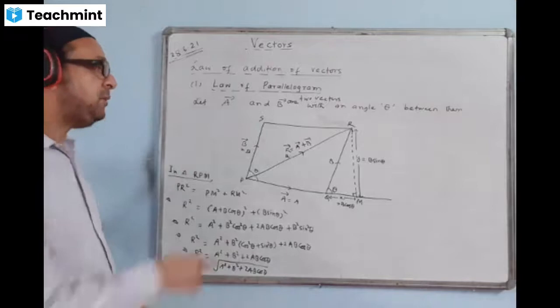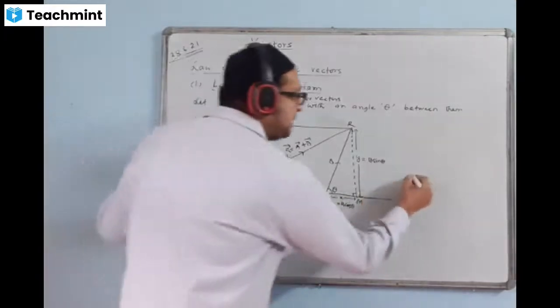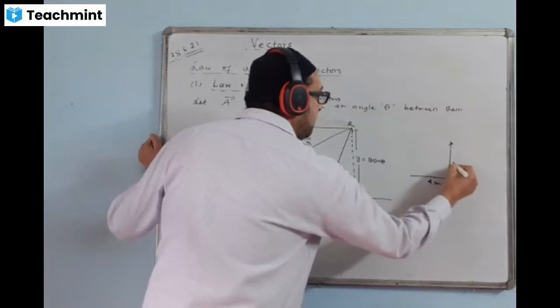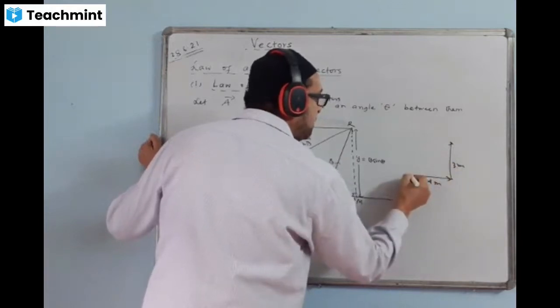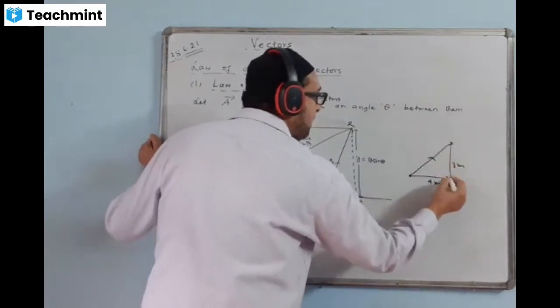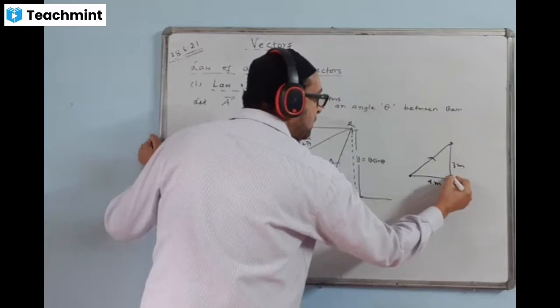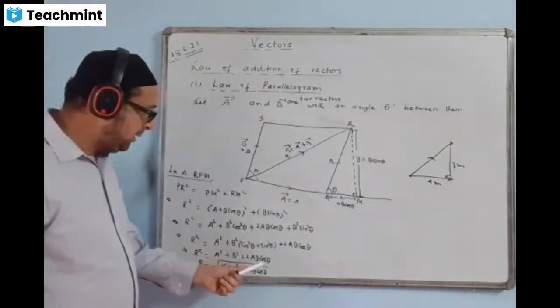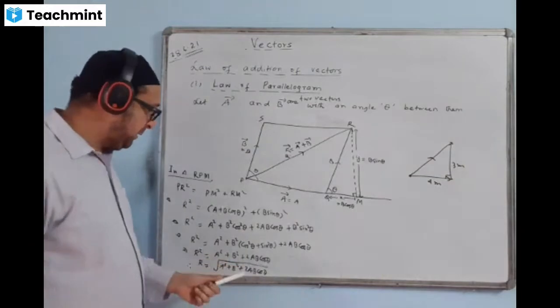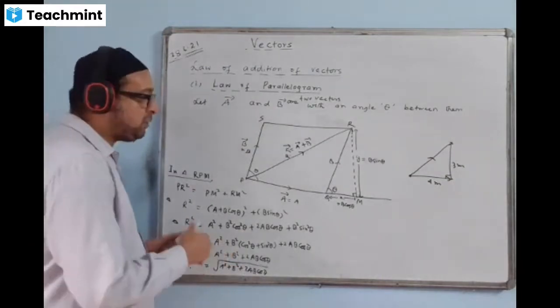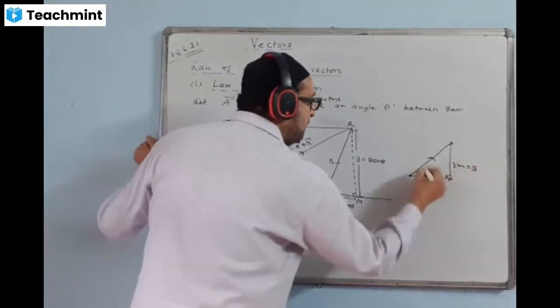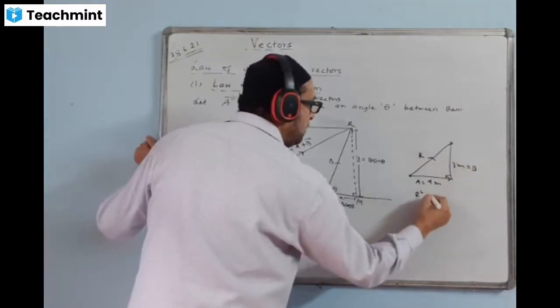If you remember the case which I did just before, this way is 4 meters, this way it is 3 meters. The Pythagoras theorem will come like this, no? Then why do we apply Pythagoras theorem? Because this angle is how much degree? 90 degree. The angle between them is 90 degree. Use this formula here. Put theta value 90 degree. Then R square is equal to A square. This is A. This is B. This is R.